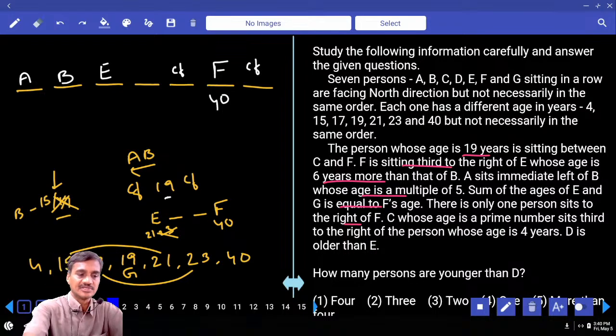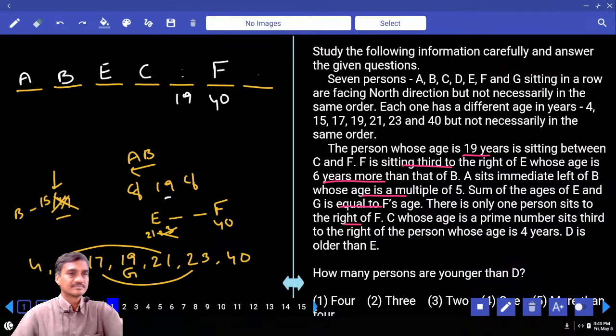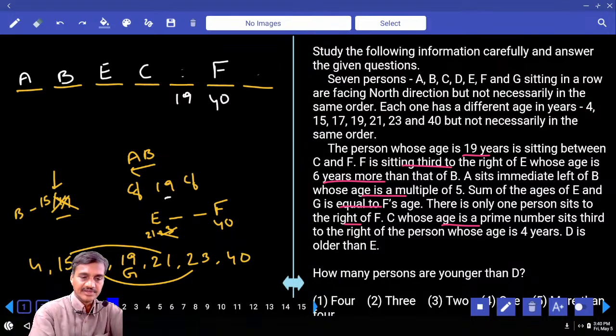19 is in between C and F. F is here. Now this must be 19. And if this is 19, this must be C. Then C's age is a prime number. Prime number 19 cannot be C. So who is that person? G is 19 years. If G is here, this is D.